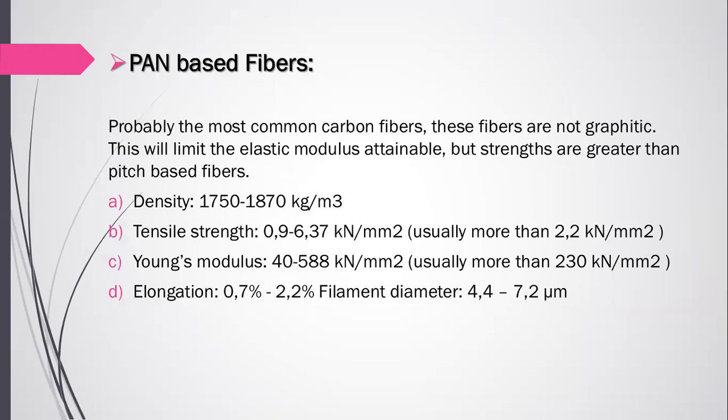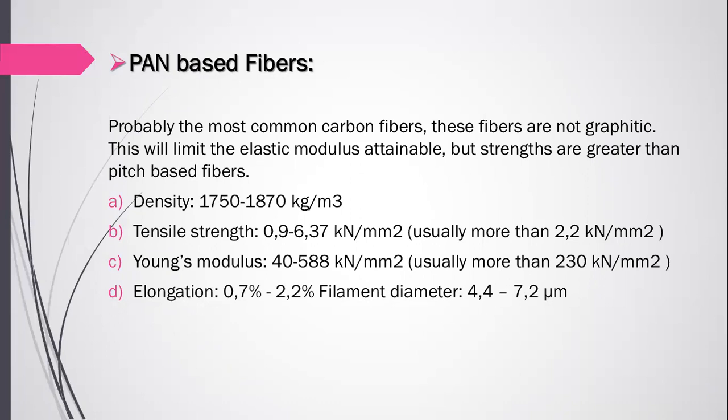Then PAN-based carbon fiber, some properties here. Actually, carbon fiber has four types. First is cellulose-based carbon fiber, second is PAN-based, third is pitch-based, and fourth is vapor-grown carbon fiber. Cellulose is much worse than PAN, and vapor-grown carbon fiber has outstanding properties, but it is very expensive, so it is not in use.